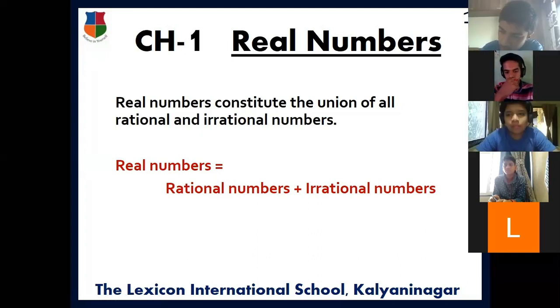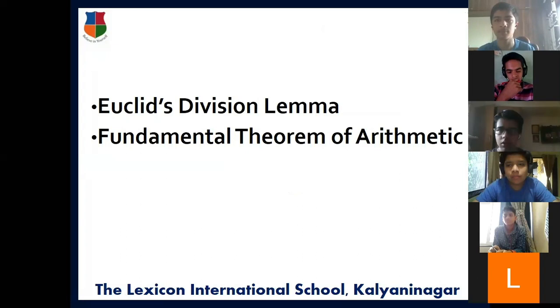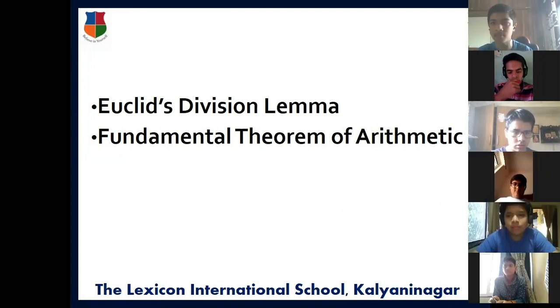In this chapter we are going to learn some special properties of all the numbers, maybe integers and whole numbers, which we have not learned till now, or have learned under other names. Here, we will learn theoretical names for them. The first is Euclid's division lemma, and the second is the fundamental theorem of arithmetic. These are the two main things in this chapter, and after that we will again revise irrational and rational numbers and some special properties. Okay, let us see now.